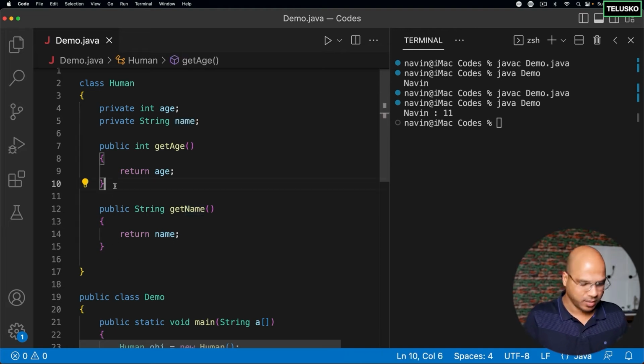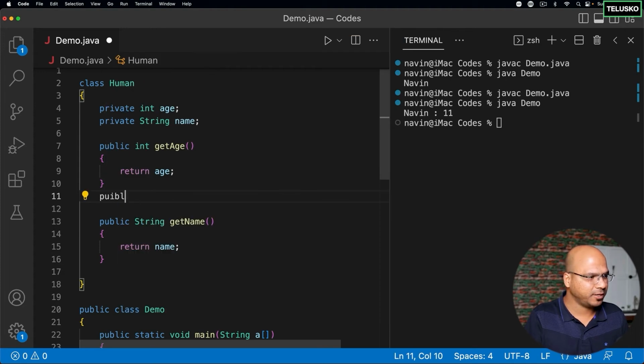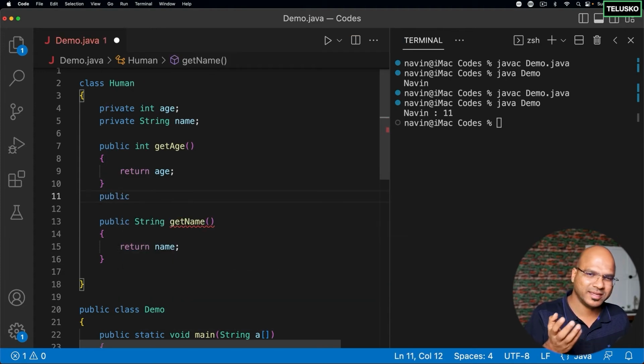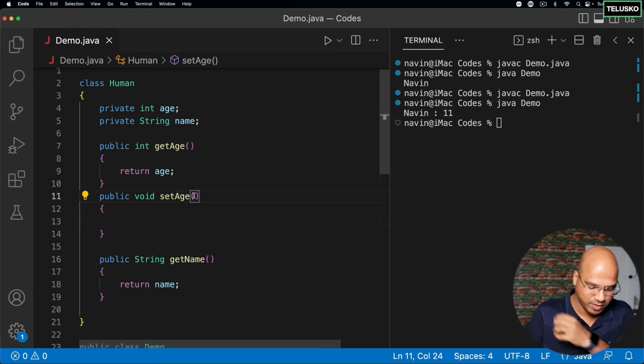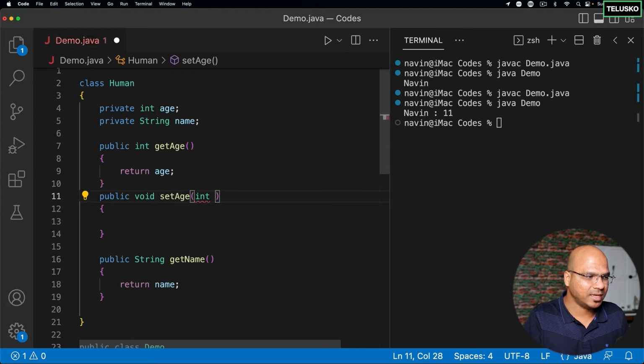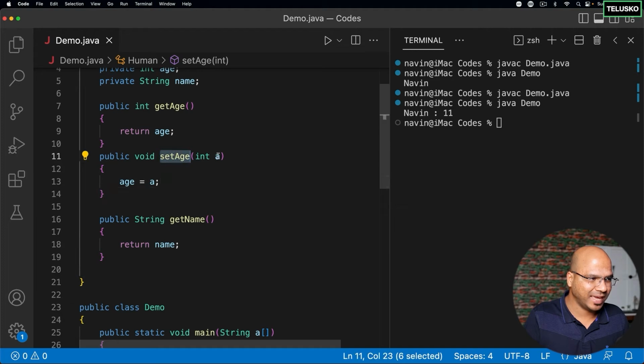Let's try. So here for age, I will say public. Now, when you're setting the value, you're not getting anything in return, right? So you will say void and you will say setAge. Now when you are setting the age, you have to ask, hey, what is the value? So maybe you can also accept a value here. Maybe I can say A, right? And then here I can say age is equal to A. Now, of course, you have a method which is accepting a value and assigning that to age, but how will it work?